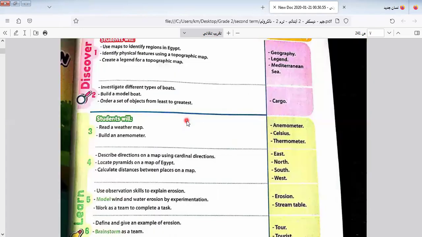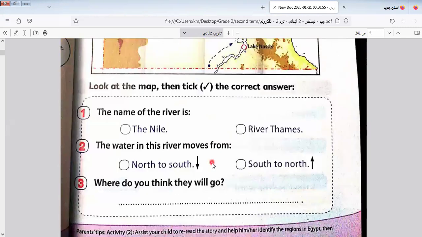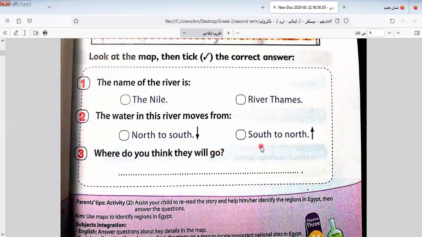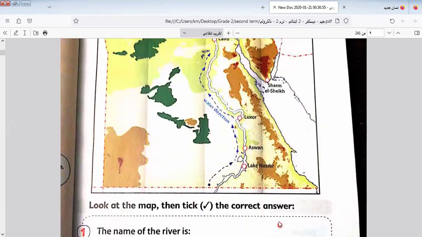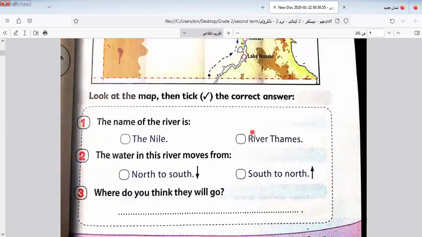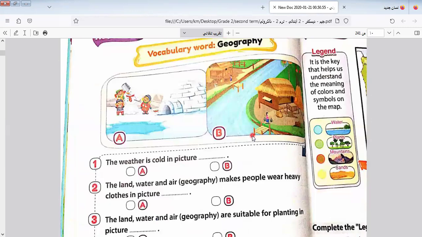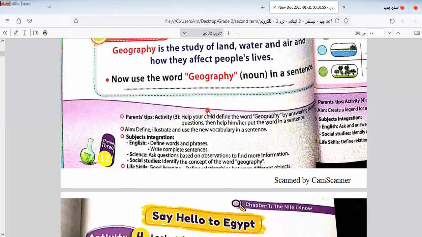We know where the Nile moves from: the Nile moves from south to north. We also learned the word geography, and we know that geography is the study of land and water and air, and how they affect people's life.